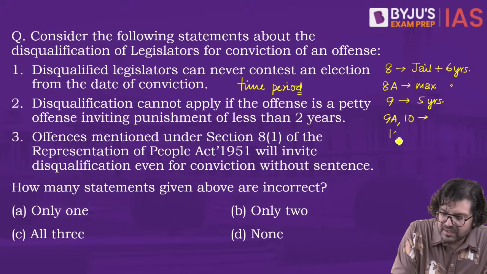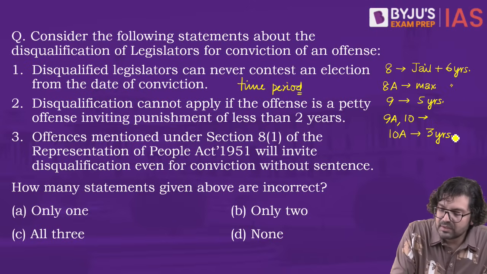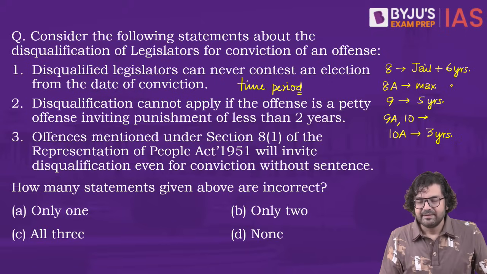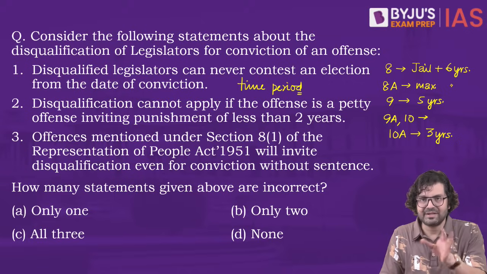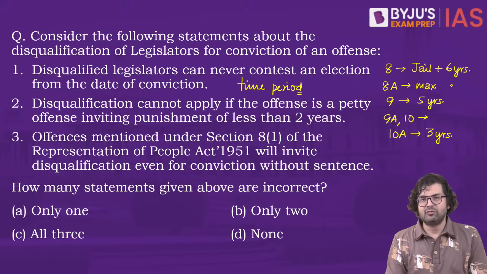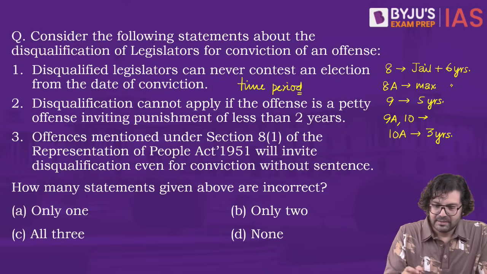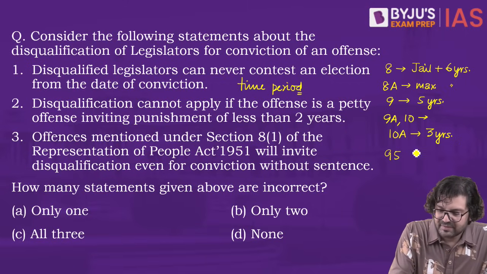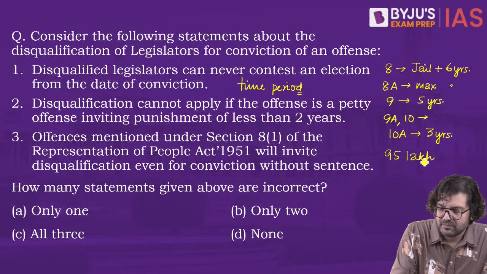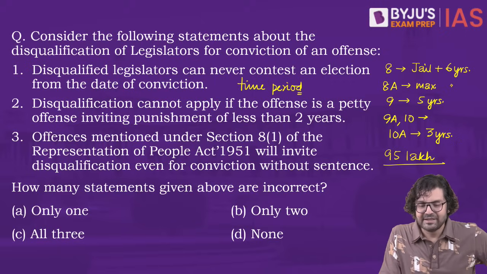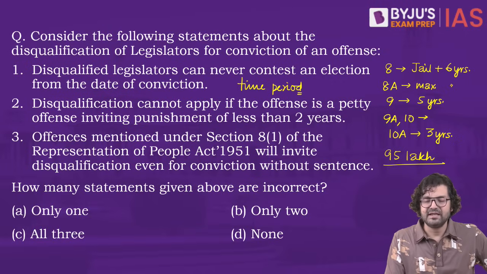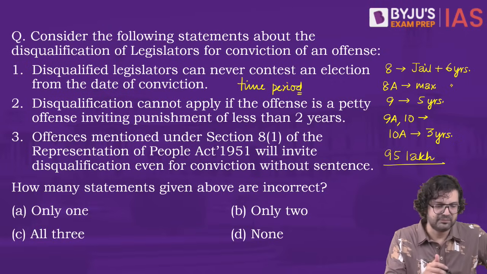And then we have 10A, when you fail to lodge the account of expenditure or you exceed the expenditure limit. So currently the maximum permissible limit of money that you can spend in your campaigns is 95 lakh rupees for the larger constituencies. I know what you're thinking, 95 lakhs is a big joke, but anyway, laws are laws. If you cross this amount, you can be disqualified by the ECI for up to 3 years. So this time period varies. One is wrong.